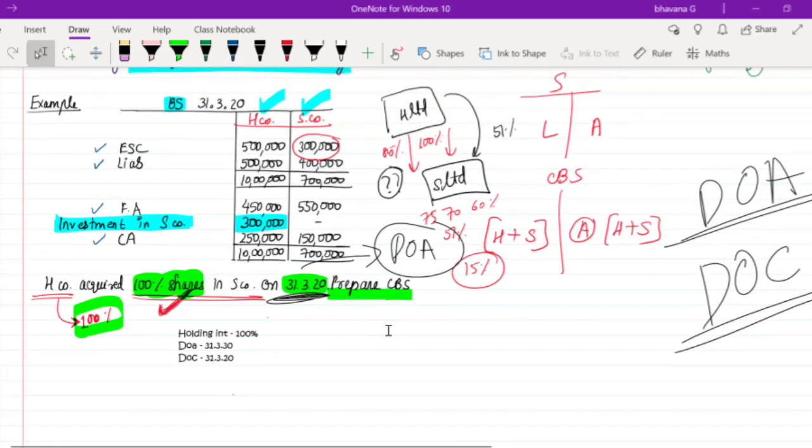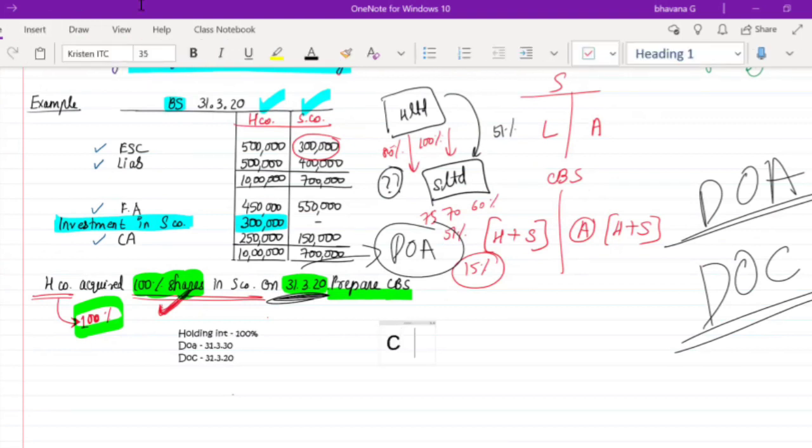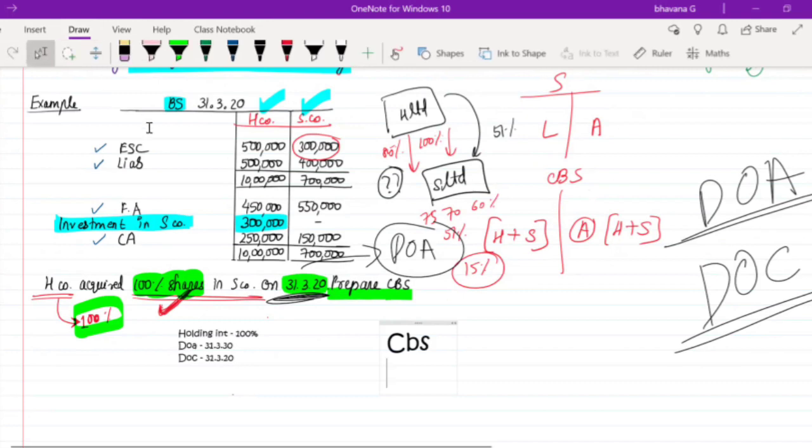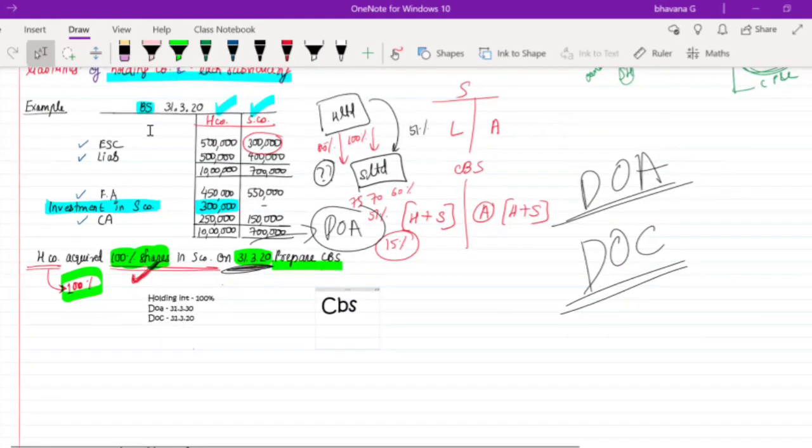So now let's start by preparing our consolidation. I'll just increase the size. Here now we are going to prepare the consolidated balance sheet. I don't think I'll be able to prepare a proper format since my stylus is not working. Let's see, I think it should start working in a few minutes. Okay, so consolidated balance sheet. What did I tell you that you have to do in the consolidated balance sheet? You have to do nothing but add both your liabilities and assets.